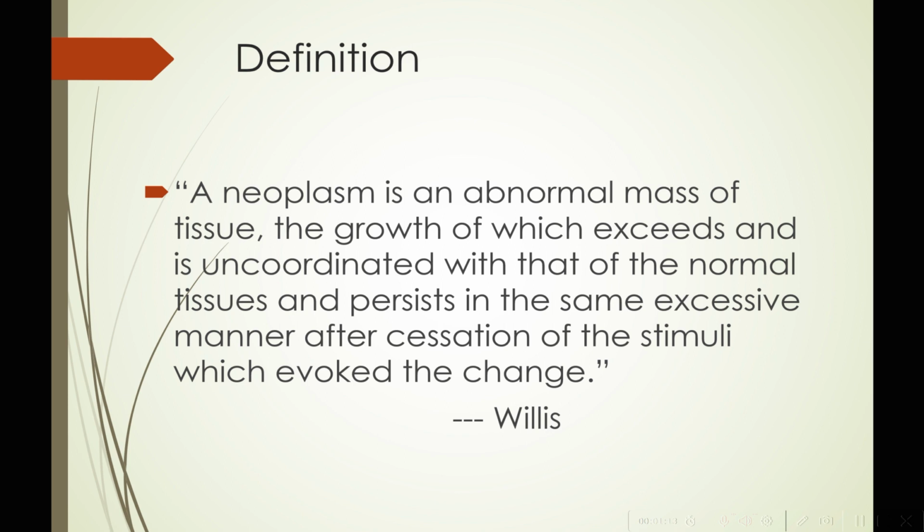So let's break it down. What this definition is saying: neoplasm is an abnormal mass of tissue. Okay, so there is a tissue mass which is not following normal parameters. It is not following normal rate of growth. It is not following the normal coordinated growth pattern compared to the rest of the tissues of the body, and it also persists in the same excessive manner after cessation of the stimuli which evoke the change.